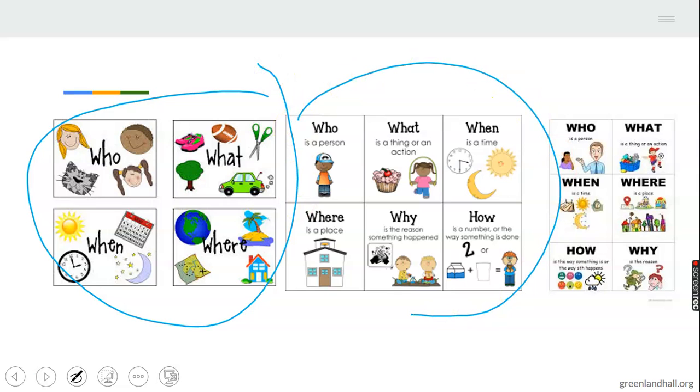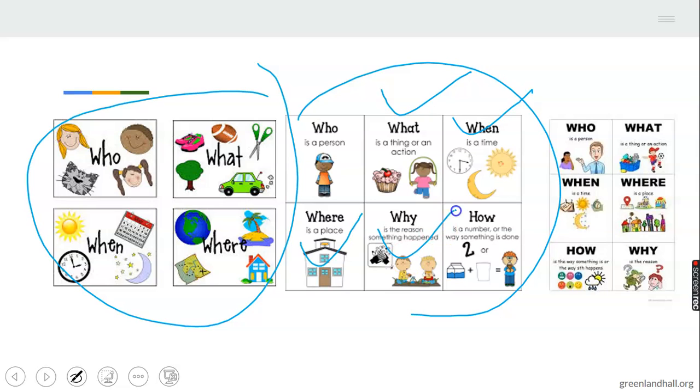Now, when do we use certain WH words? Who is used for person. Who is the owner of the ball? The answer is supposed to be a person. Jide owns the ball. What is used for a thing or an action. What did he do? When tells us about the time. Where is telling us about the place. Where did he go to? He went to Canada.